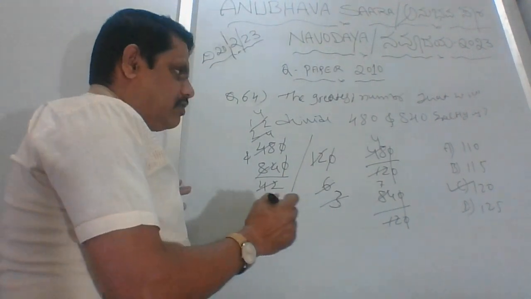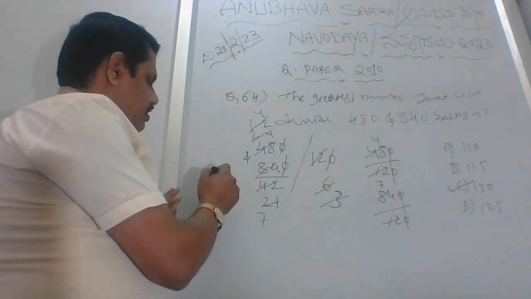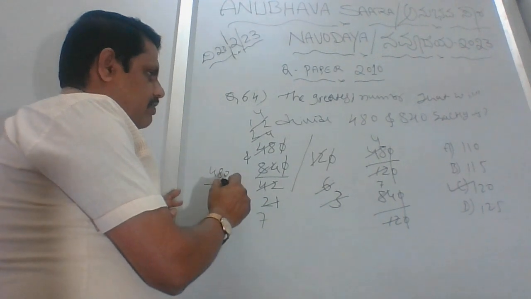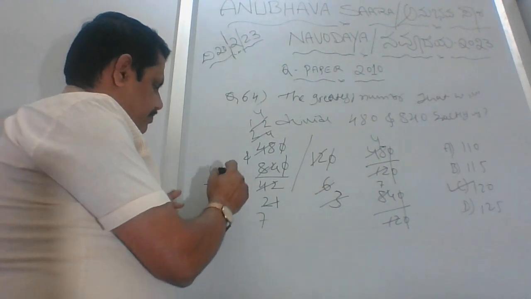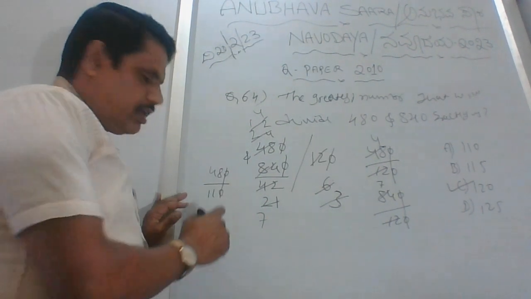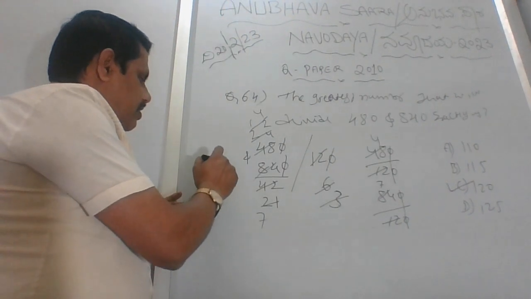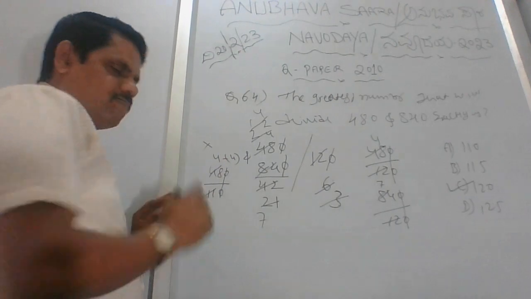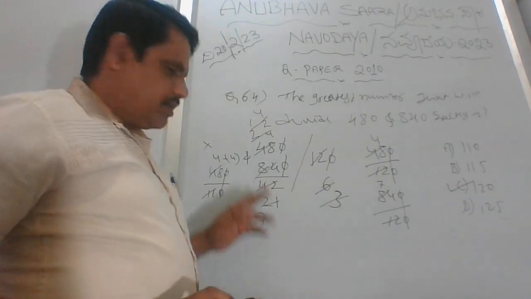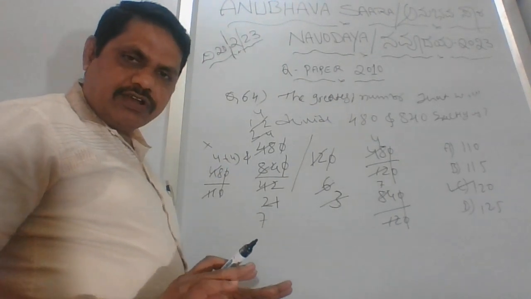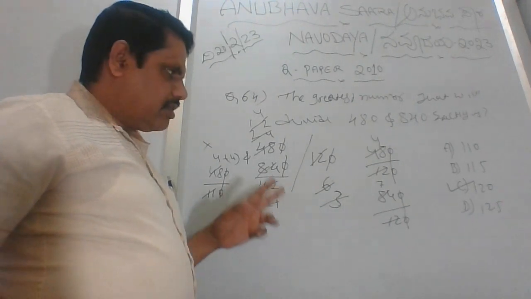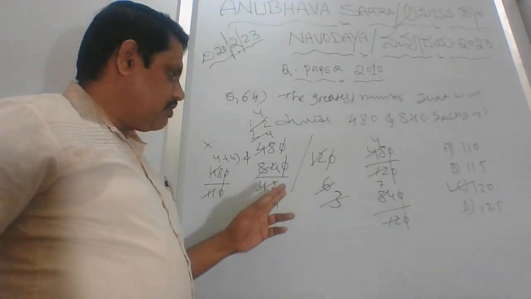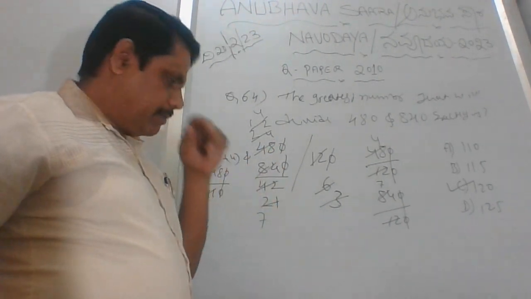Fine. So I'll mention here 480 divided by 110. So 11 ones are 11, 11 fours are 44. So again 4 left. Correct? Here 4 is left. That means it's not dividing properly, so option 1 is wrong with 480.